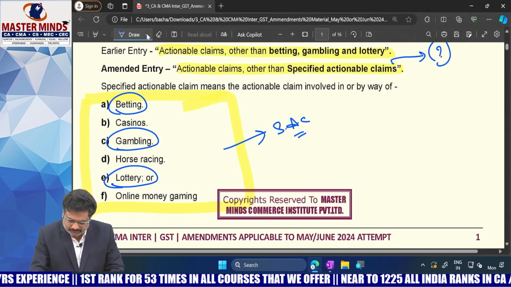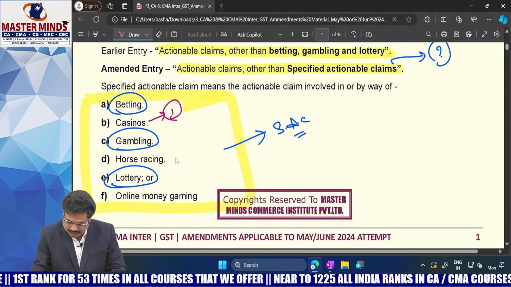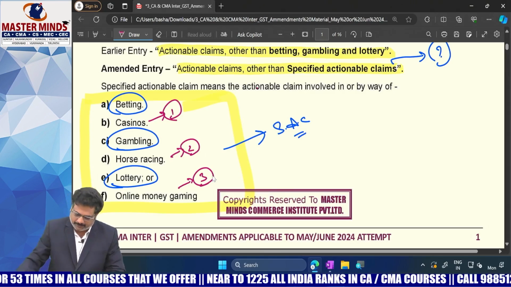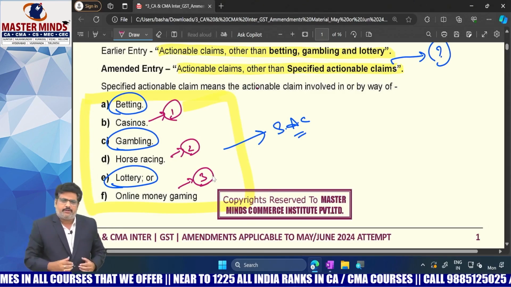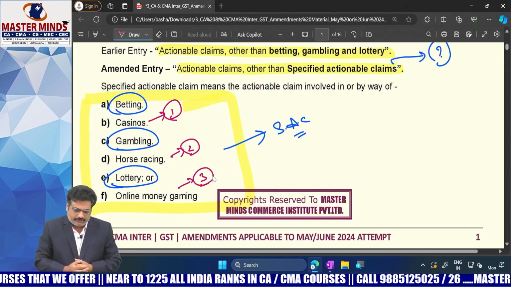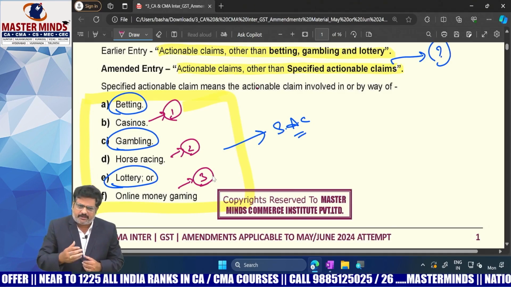The three things newly added are casinos, horse racing, and the third one, online money gaming. So these are the new entries here, and all the 6 are named as specified actionable claims.